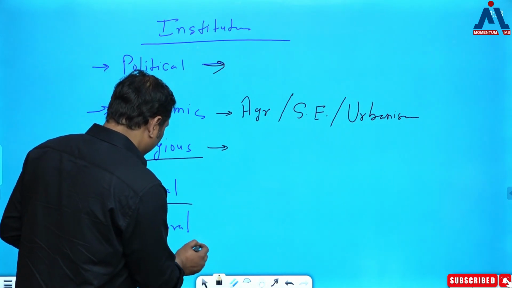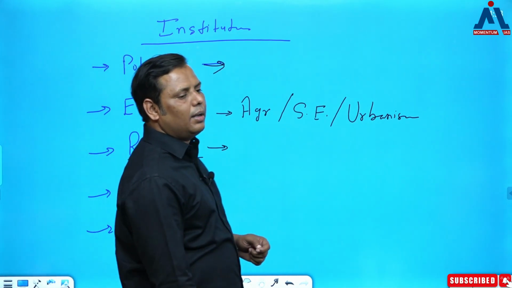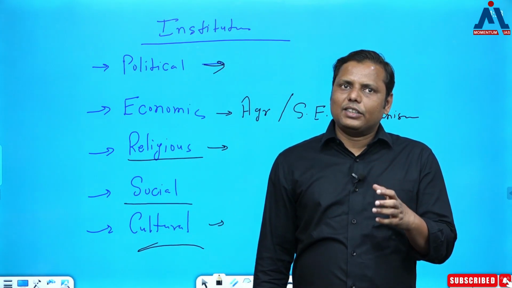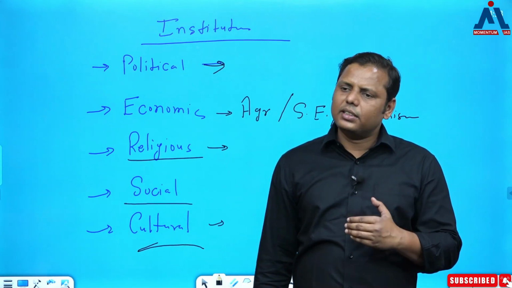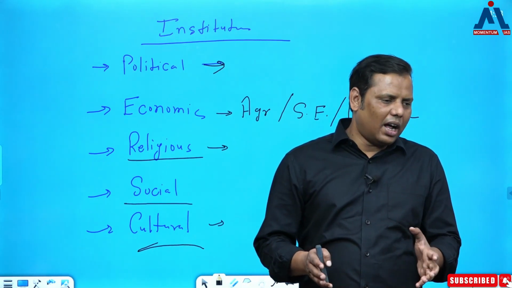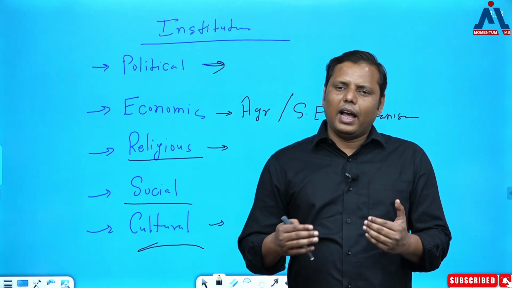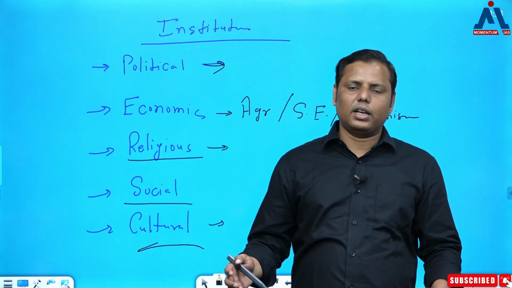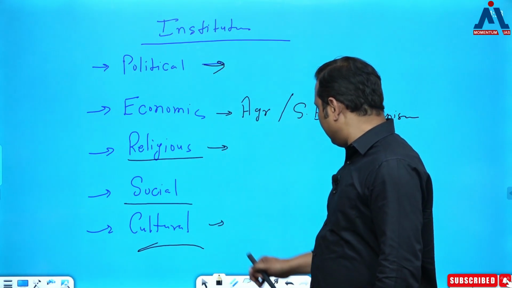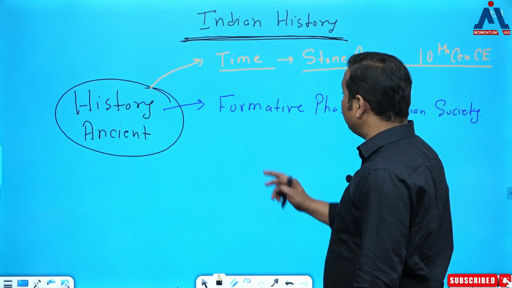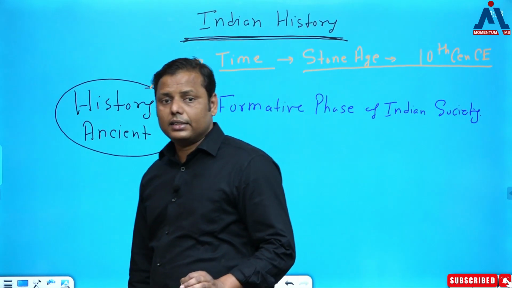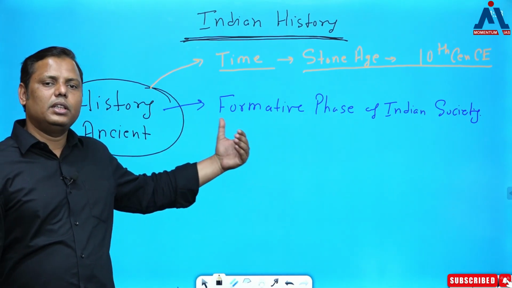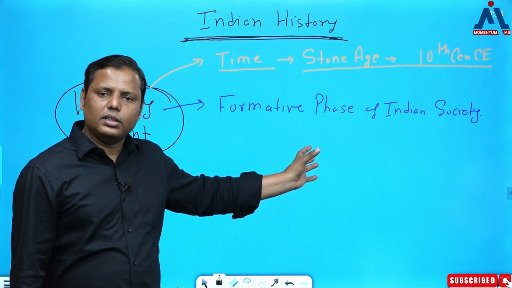And finally, it comes to the cultural dimension. So here you should understand one important thing: as far as culture is concerned, it does include various things. Culture is a much larger term, and that's the reason architecture, painting, dance, music, there were so many things which come from culture. So that's the reason I call this particular period the formative phase of Indian history, and this is what you have to keep in mind: while reading ancient India, understand it with this perspective, that all these institutions are getting formed here.